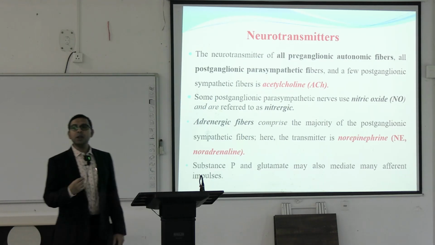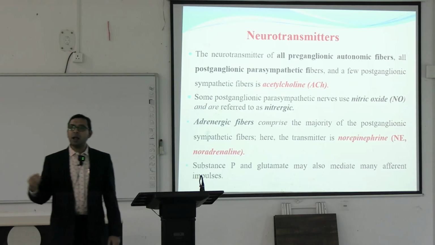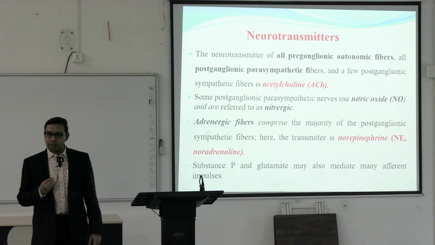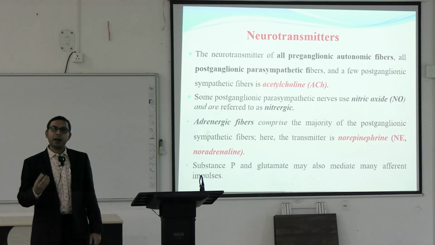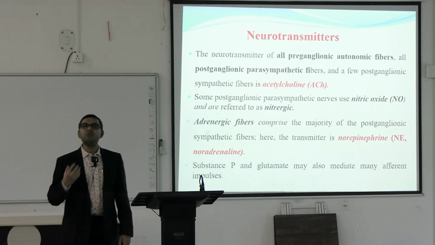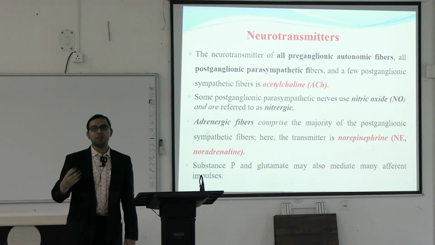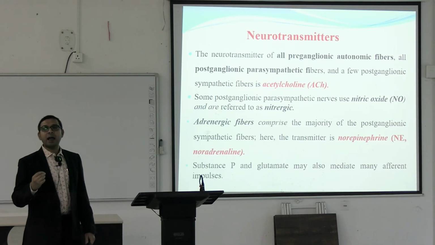They are mainly present within the endothelial cells. Within the endothelial cells, there are receptors for acetylcholine, and they are mainly activated by the release of nitric oxide when the acetylcholine is released. That is why they are known as nitrergic.